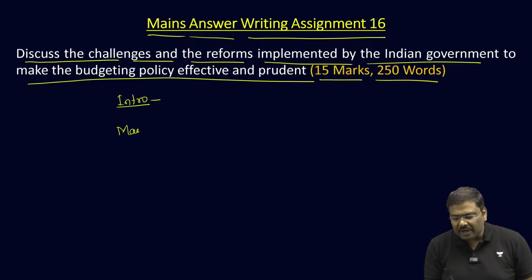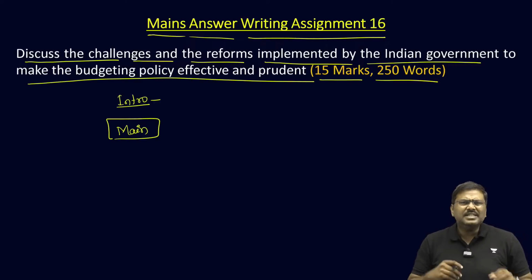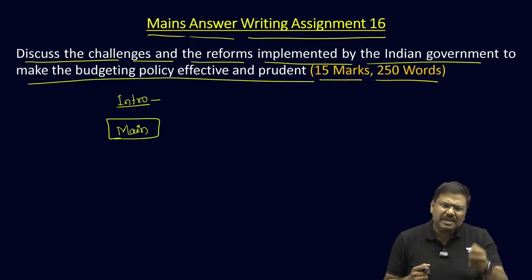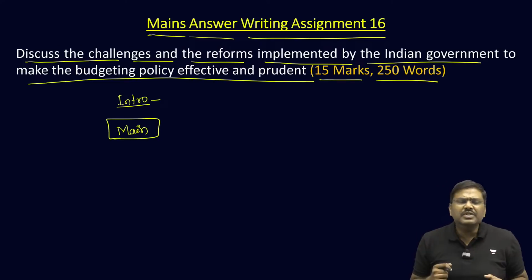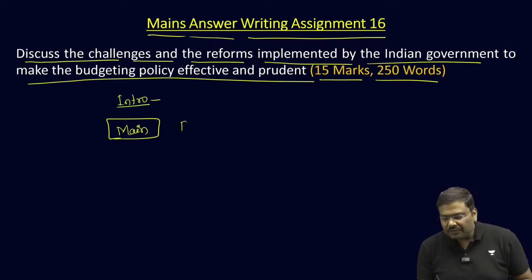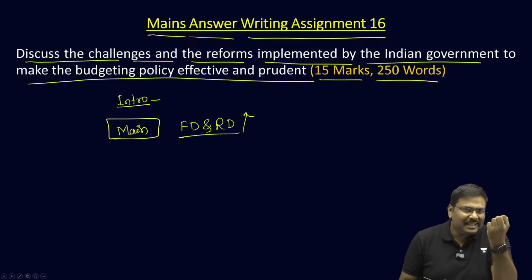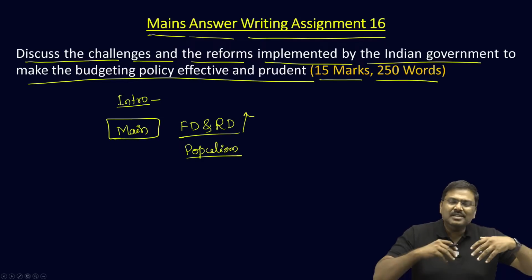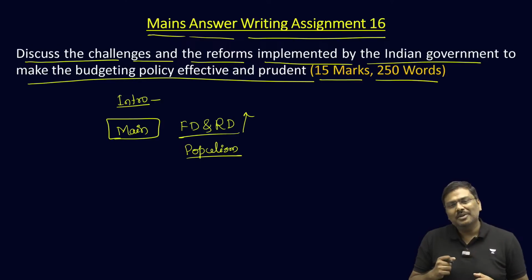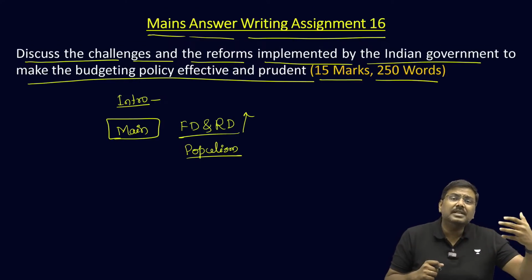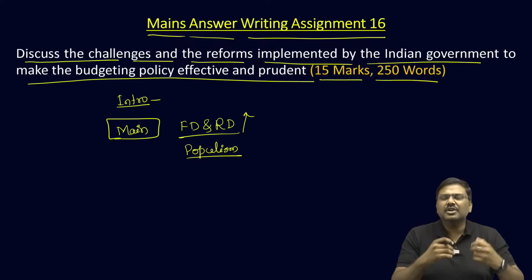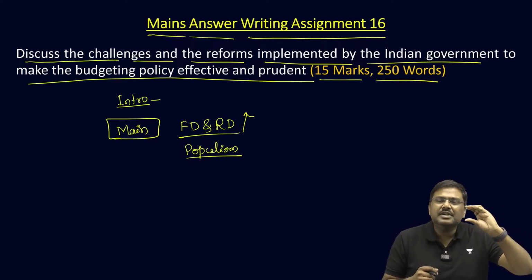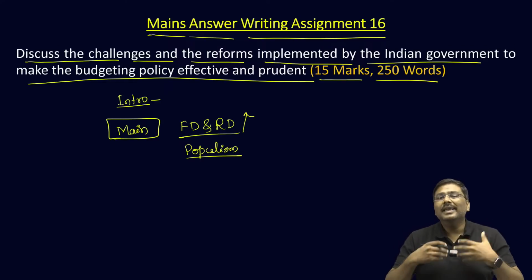Come to the main body. What are the challenges of the Government of India in budgeting as well as fiscal prudence? First, the fiscal deficit as well as revenue deficits are very, very high. Containing that is a challenge. Second, controlling populism is also a very important challenge for the government. Many state governments are now trying to control their populistic tendencies. For example, the state of Himachal Pradesh, on which we very recently had a discussion, is trying to control the amount of subsidy expenditure that the state government is incurring.